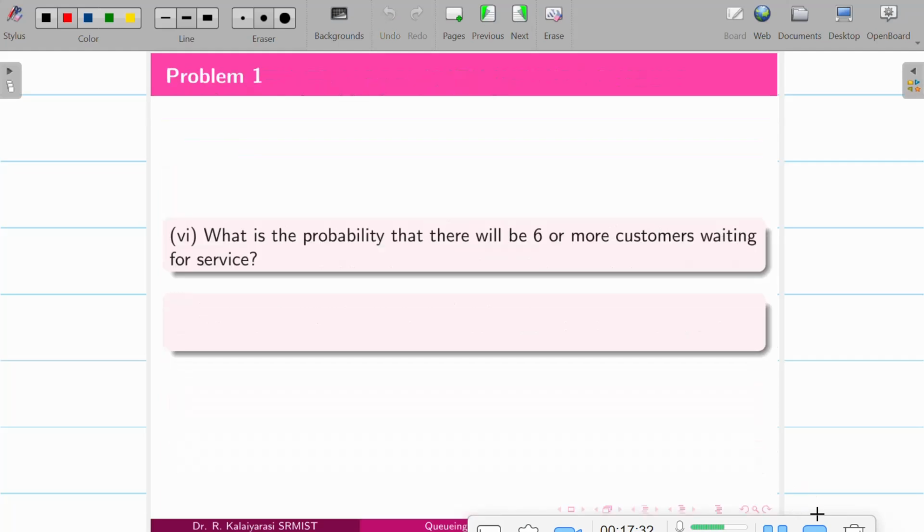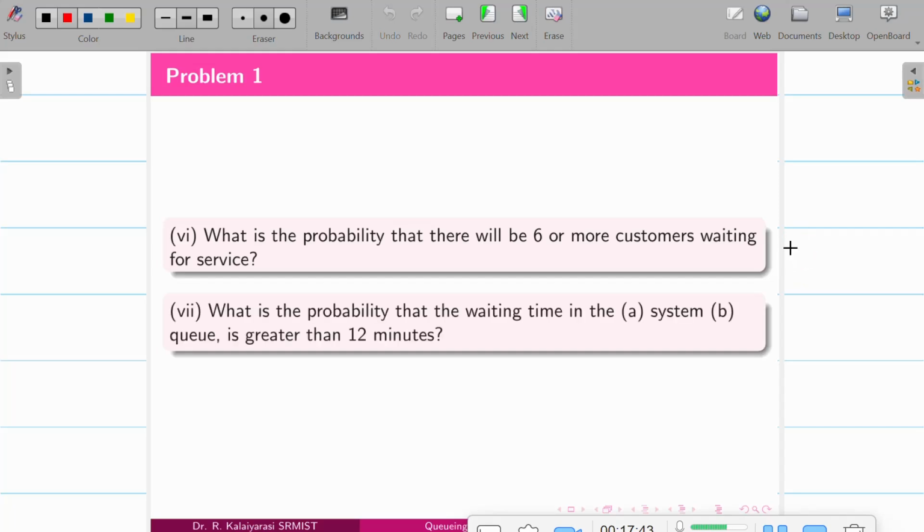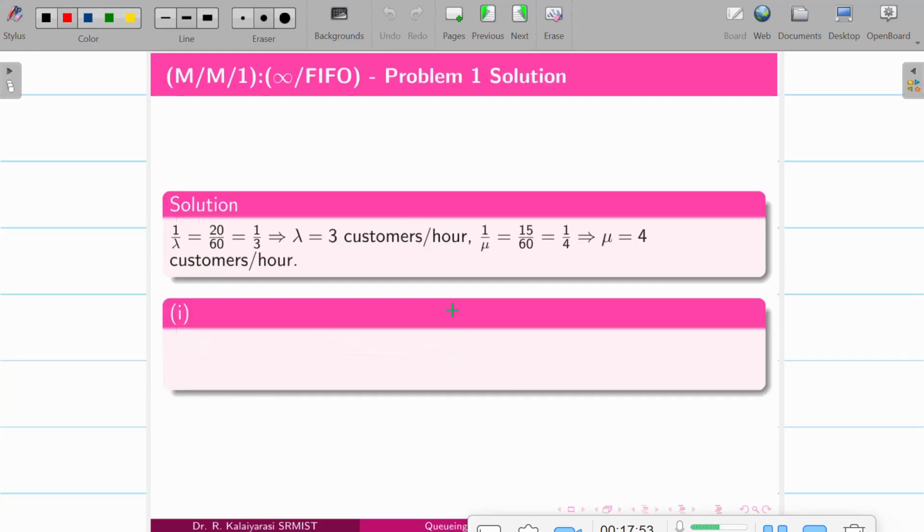So now let me solve it. We have a few more questions. What is the probability there will be 6 or more customers waiting for service? So greater than or equal to 6. And what is the probability that the waiting time (a) in the system and (b) in the queue is greater than 12 minutes? So let me go for it.